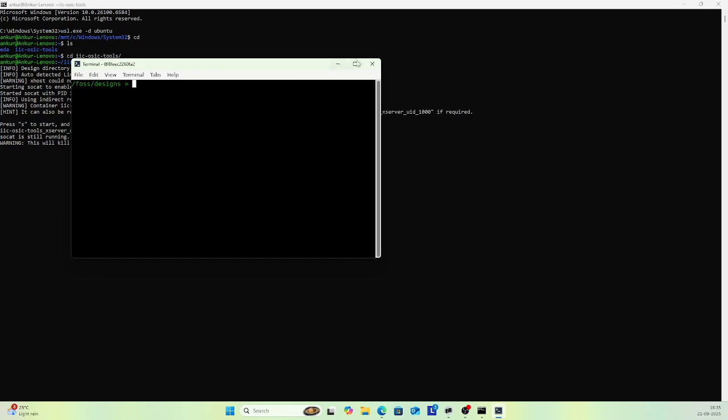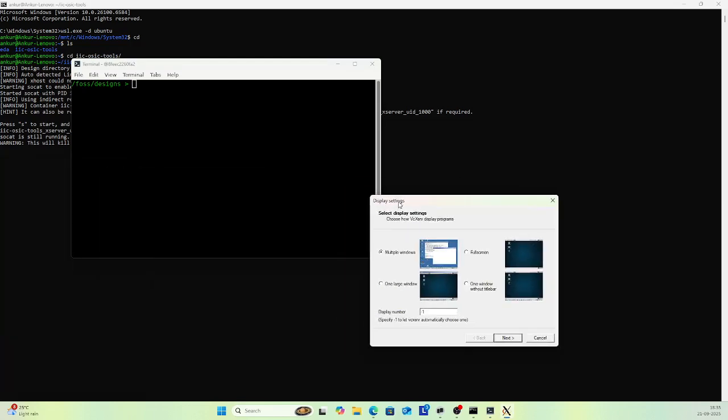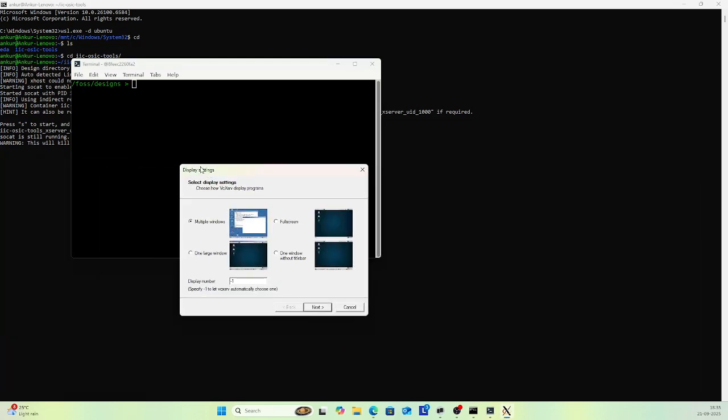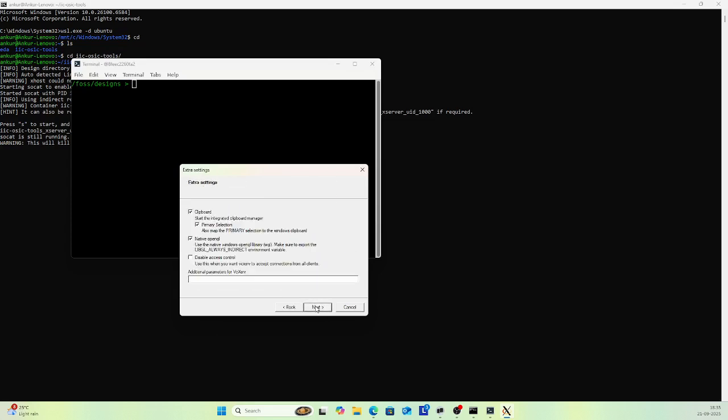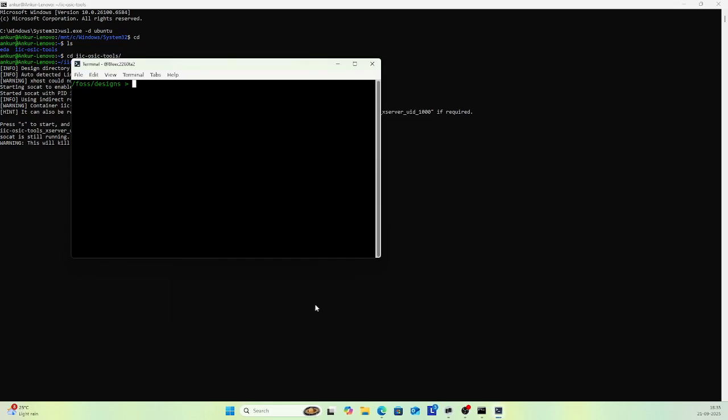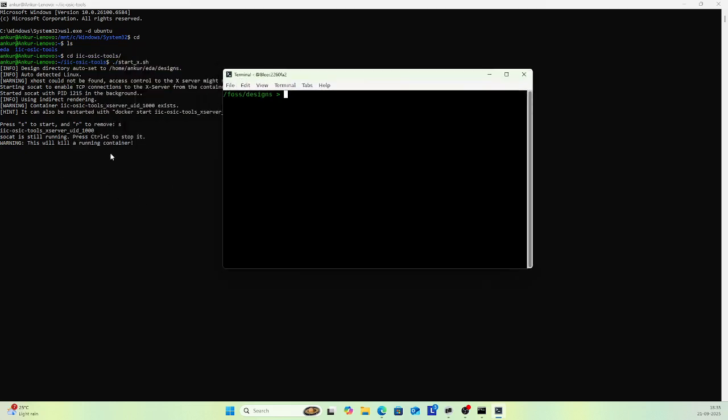One more thing. Whenever you restart your computer, you have to start your XLaunch terminal, that XLaunch software. Every time, click next, next, and next, otherwise it will show an error.